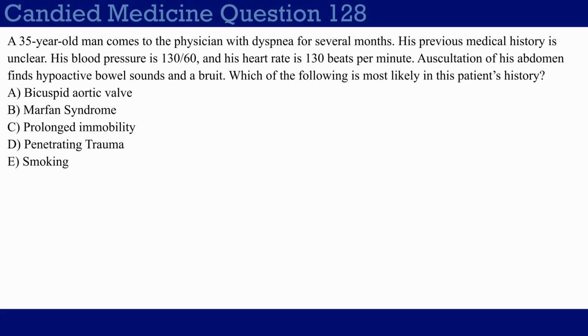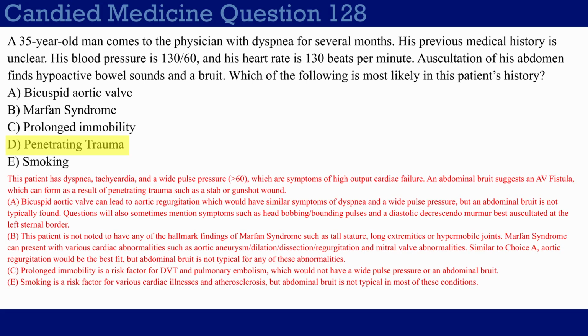This patient has dyspnea, tachycardia, and a wide pulse pressure. Wide pulse pressure is when you take the difference between systolic and diastolic blood pressure, and the difference is really large, usually above 60. A combination of these symptoms alongside the abdominal fluid suggests high output cardiac failure resulting from an AV fistula, which can form as a result of a penetrating trauma such as a stab or gunshot wound. Choice D, penetrating trauma, is the correct answer.